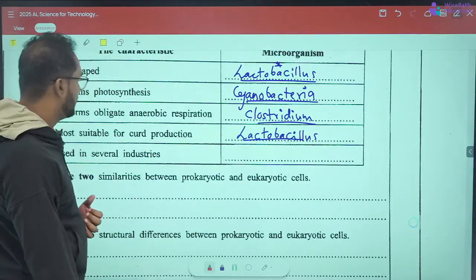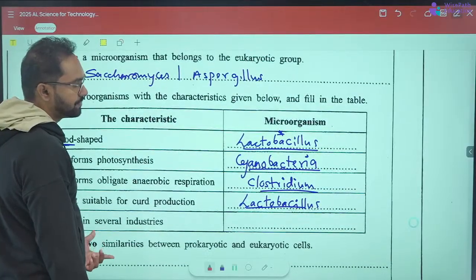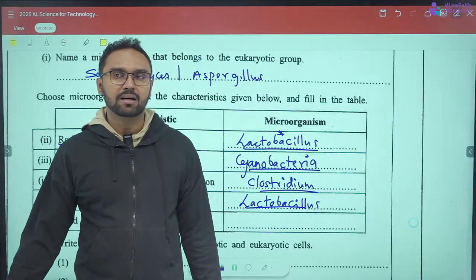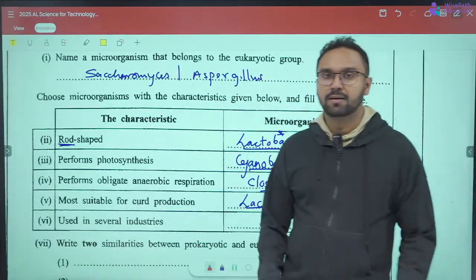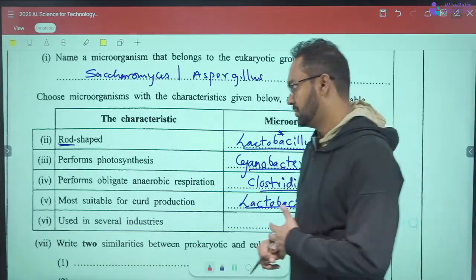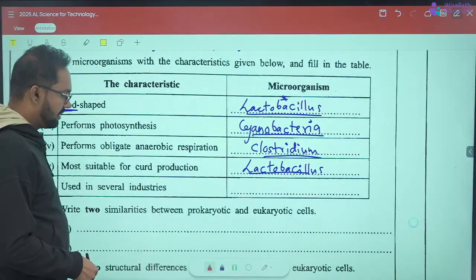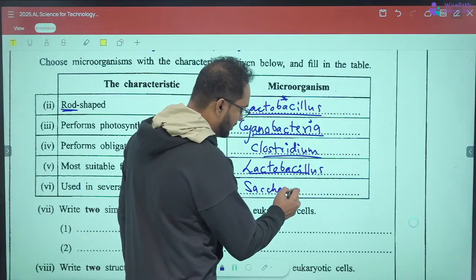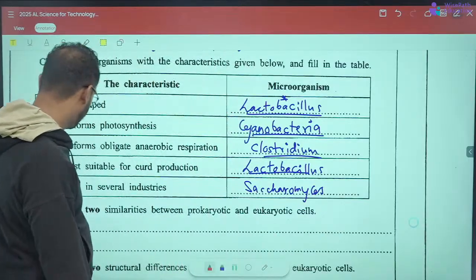Saccharomyces is used in bakery production and ethyl alcohol production. We discussed both ethyl alcohol production and bakery production under the production part of the microbiology. So Saccharomyces is used in several industries. Of course, it's Saccharomyces.